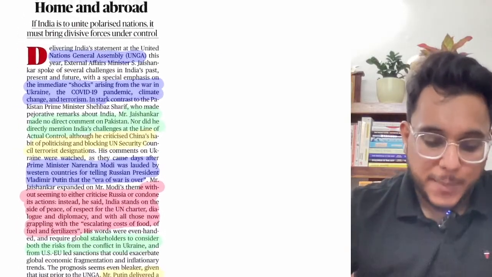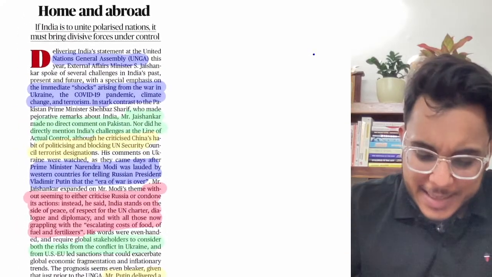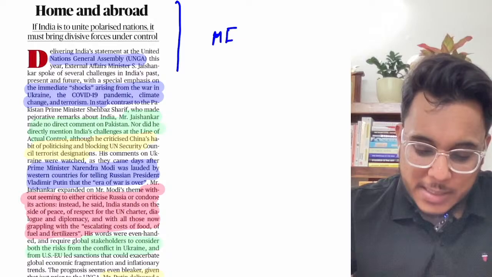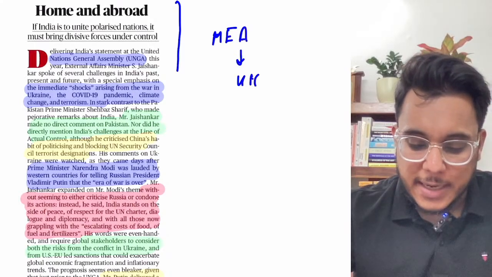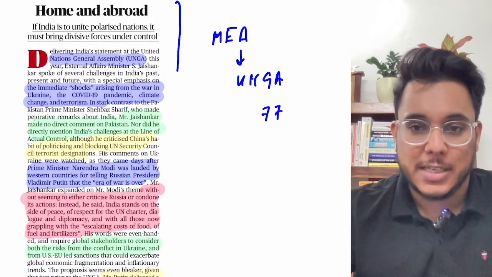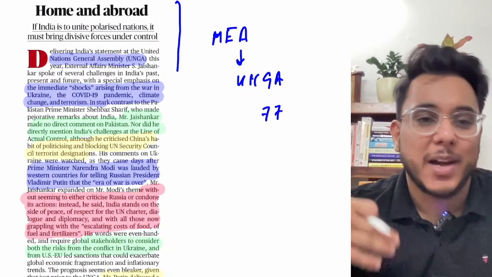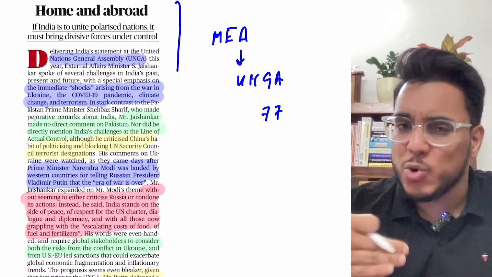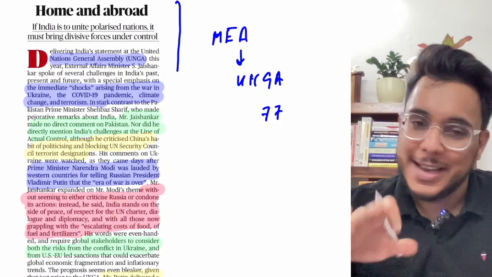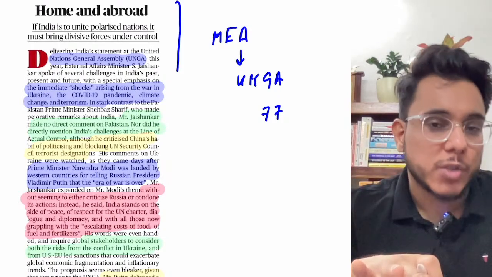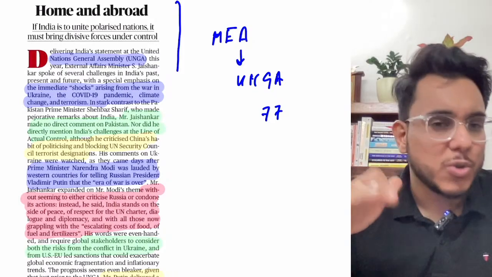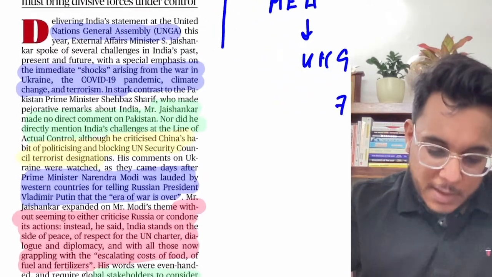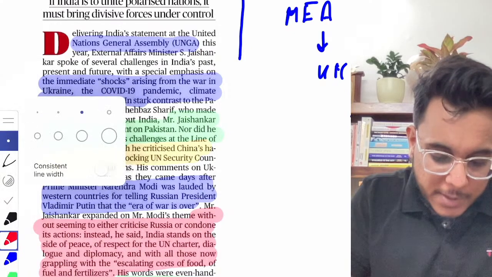Home and abroad. Now this article is giving a kind of snapshot about the Minister of External Affairs' address at the United Nations General Assembly 77th session. Just a snapshot of what happened, what he said, what were the priorities highlighted. So let's read it, but you don't need to make special notes of this article. I tell you when you should take notes for sure and when you should not go too much into the detail, so that you can understand what is the requirement and demand of this exam. Fine.